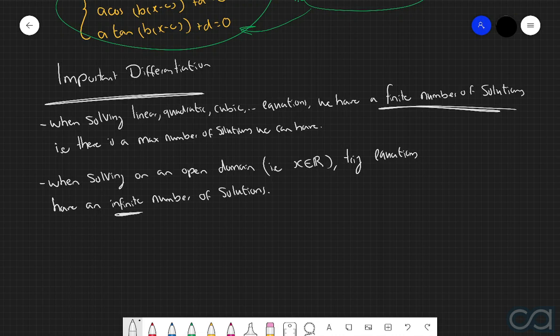And the reasoning for this is because of the periodic behavior of sine functions, cosine functions, and tangent functions, which, if you may recall, we've spent the last few videos talking quite a bit about.